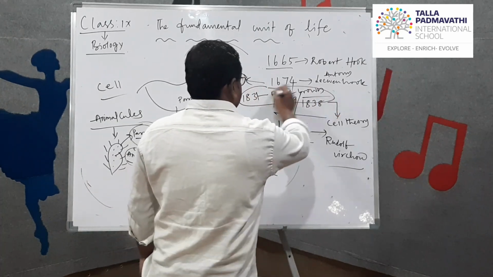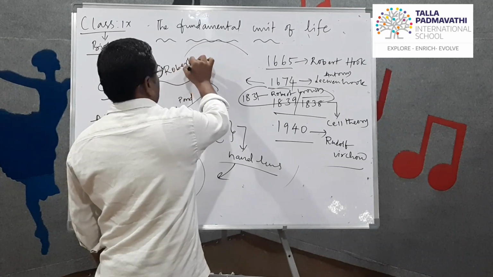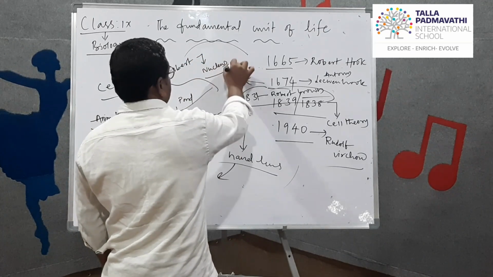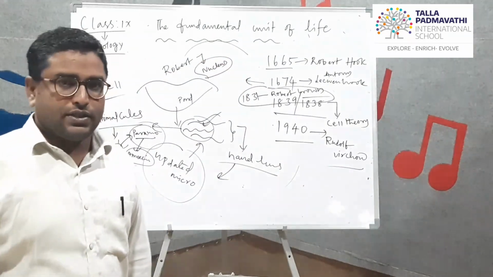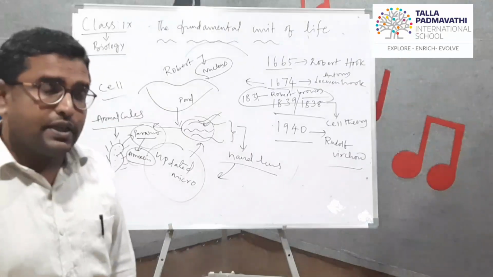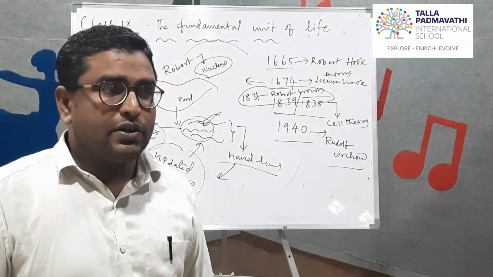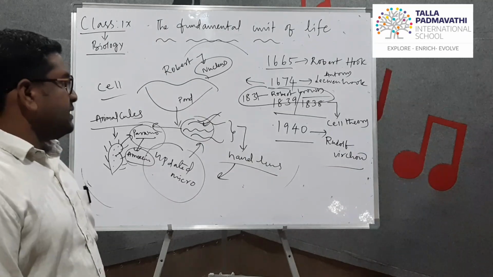Next, Robert Brown discovered the nucleus for the first time. The nucleus is a major part of the cell, which is the controller and regulator of the cell, present in the center of the cell.